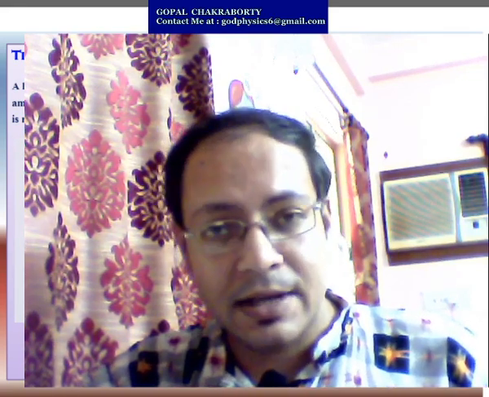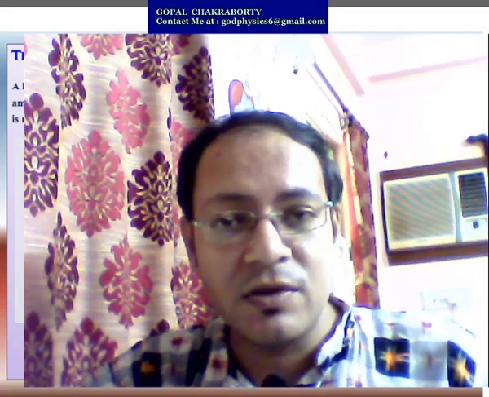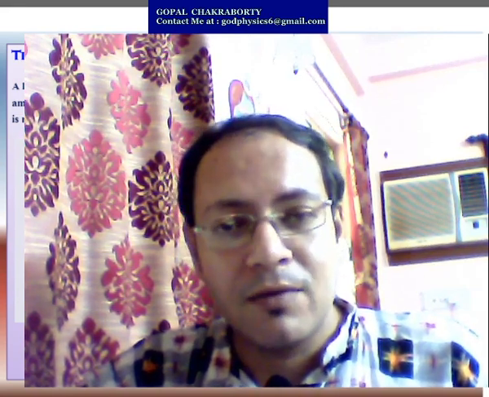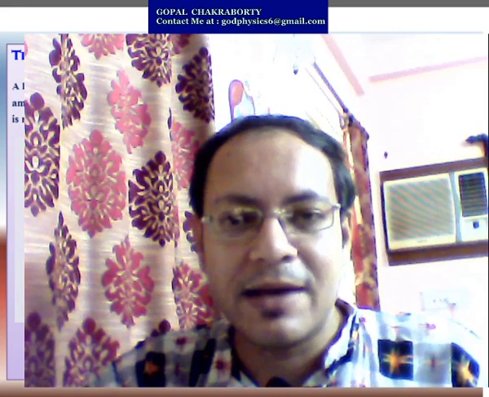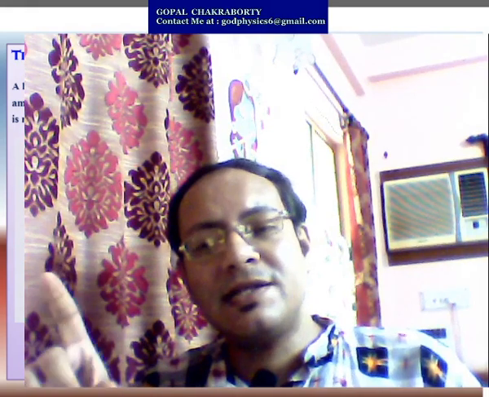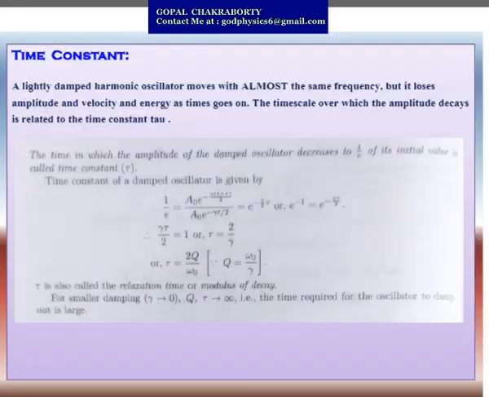Now the time constant. The time constant is the time required to decrease the amplitude to 1 by e times of its initial value. So you have to find the expression of that time constant. Here it is given as 1 by e equals A naught e to the power minus gamma into t plus r whole divided by 2, divided by A naught e to the power minus gamma t by 2.